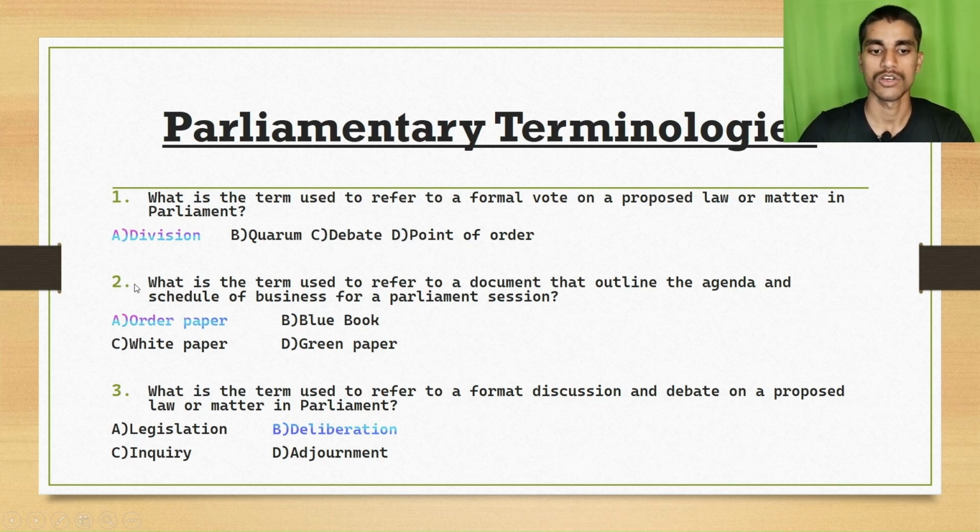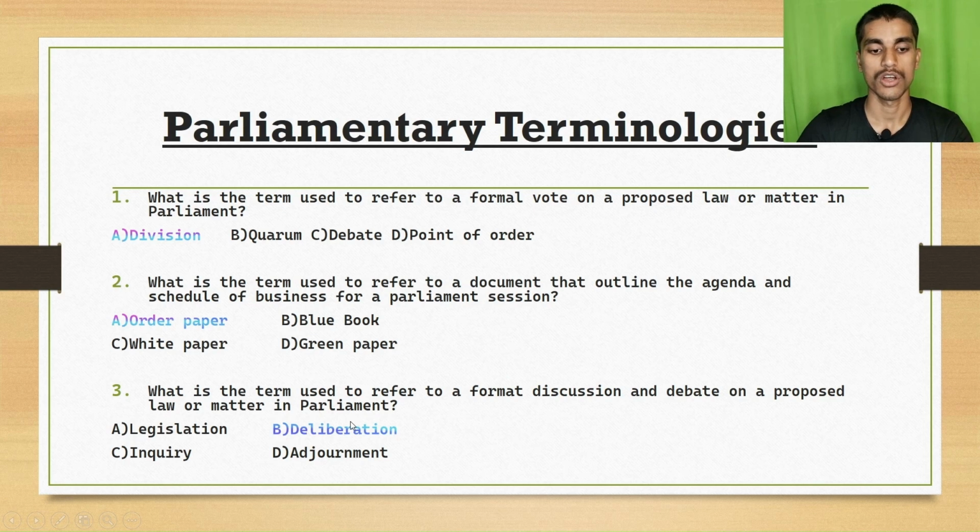The second question is, what is the term used to refer to a document that outlines the agenda and schedule of business for a parliament session? Option A, order paper. Option B, blue book. Option C, white paper. Option D, green paper. The right answer is option A, order paper.